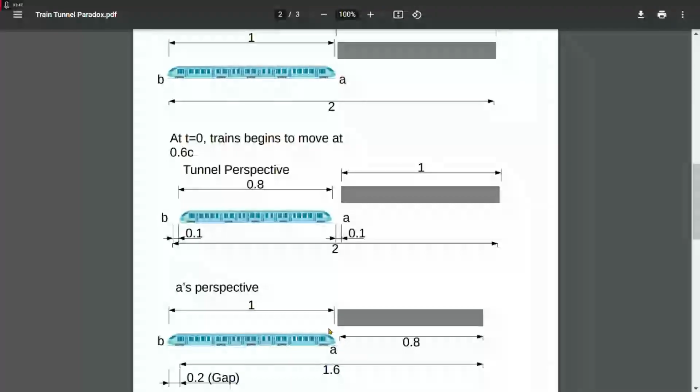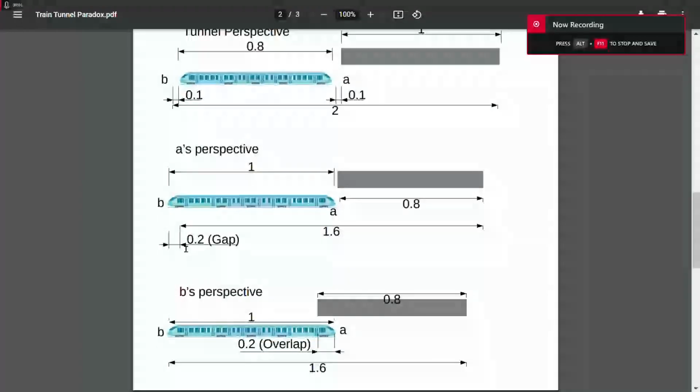Now, this might be hard to understand, but it is certainly understandable, because we understand why a moving observer would see something different from a stationary observer. And we've accepted that when we know that the ladder and barn paradox or the train tunnel paradox exists. But why I'm so emphasizing this calculation of 0.8 is what happens when we look at B's perspective. B's perspective is what really fully explains why all of these things are happening. Okay, so let's look at B's perspective.